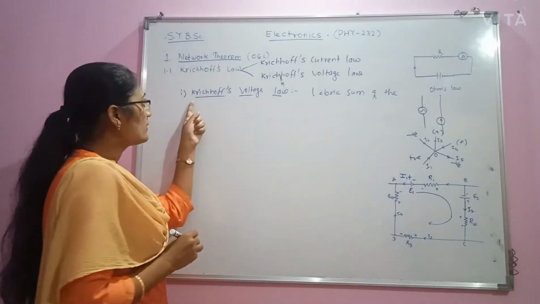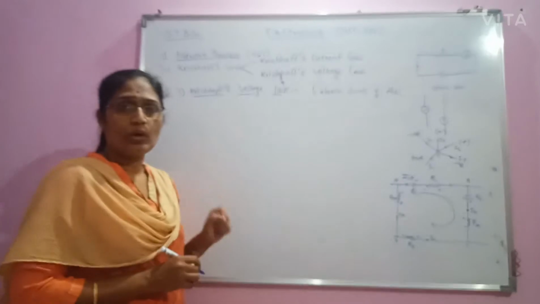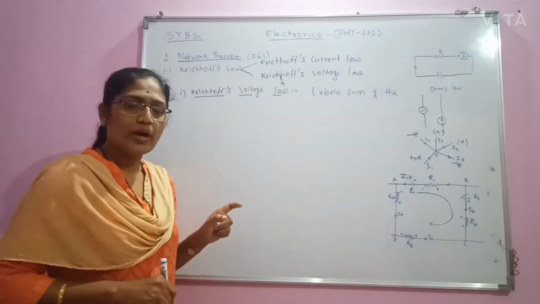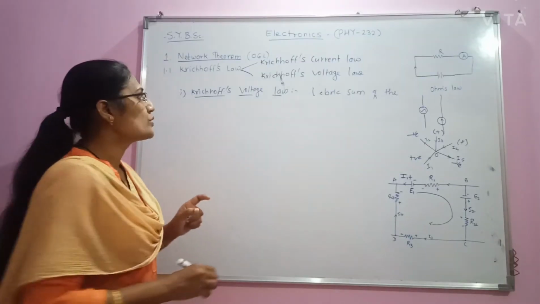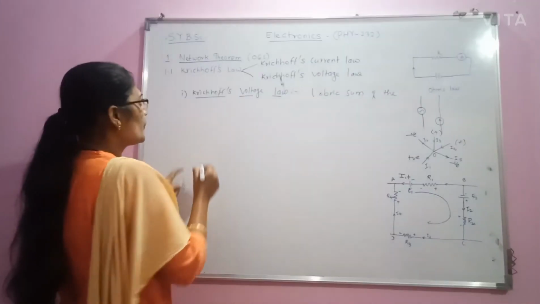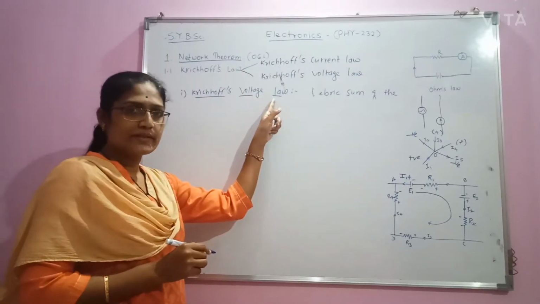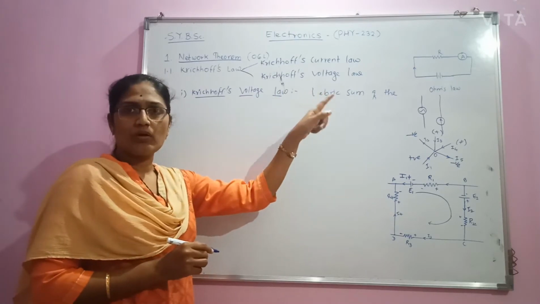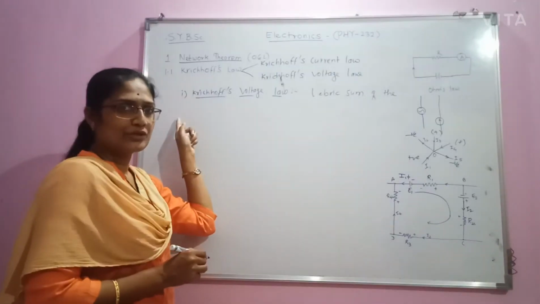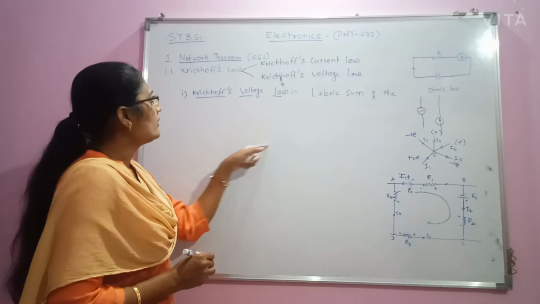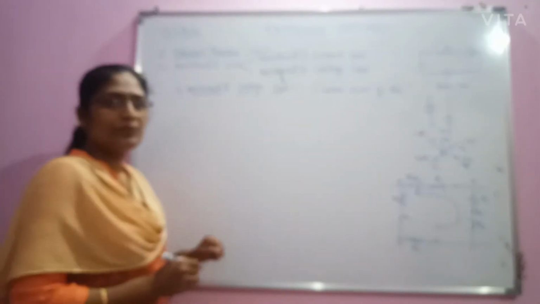And while considering Kirchhoff voltage law, we have to follow or trace a loop. So once again we will see what is Kirchhoff voltage law. Kirchhoff voltage law states that the algebraic sum of the voltages or potential in a loop is equal to 0.